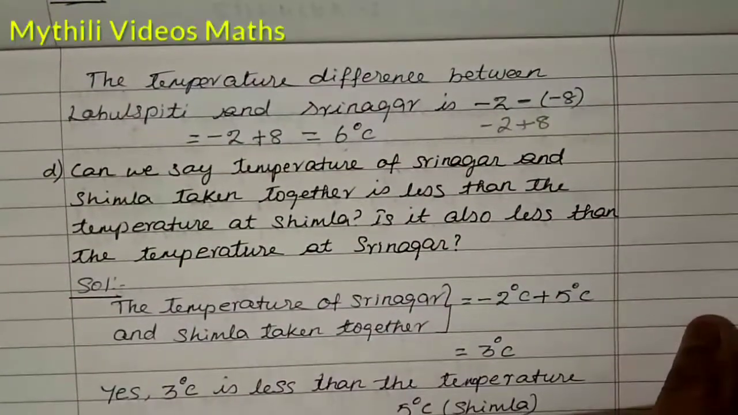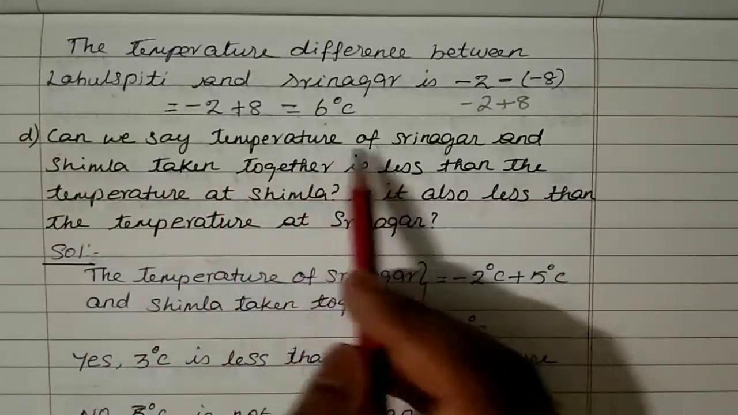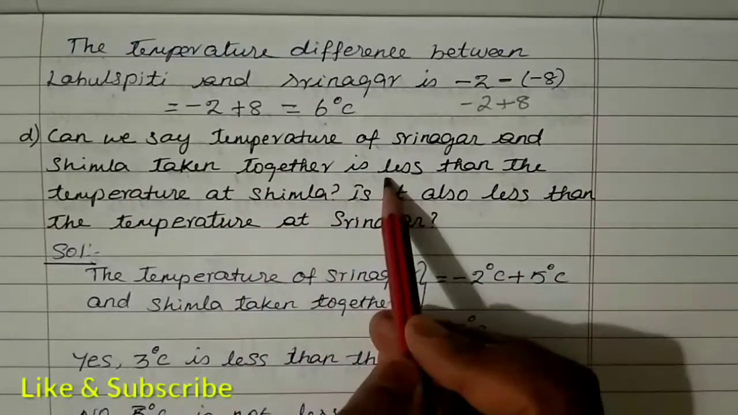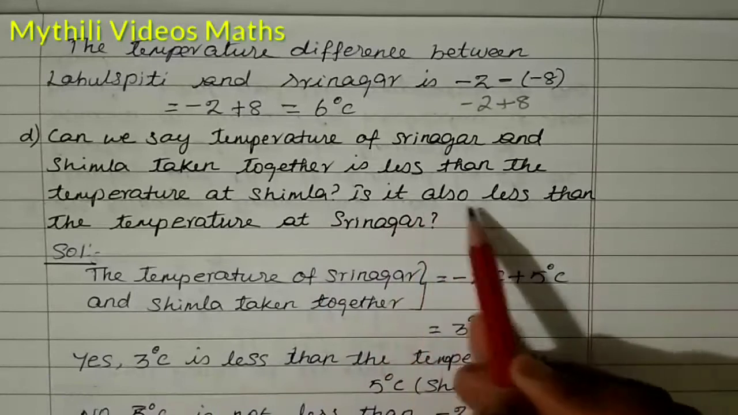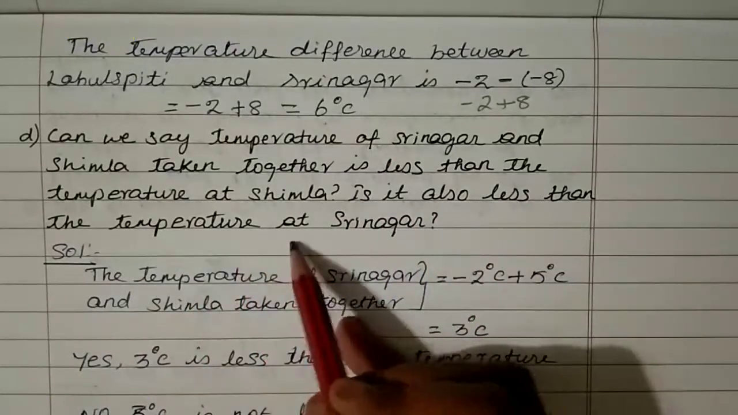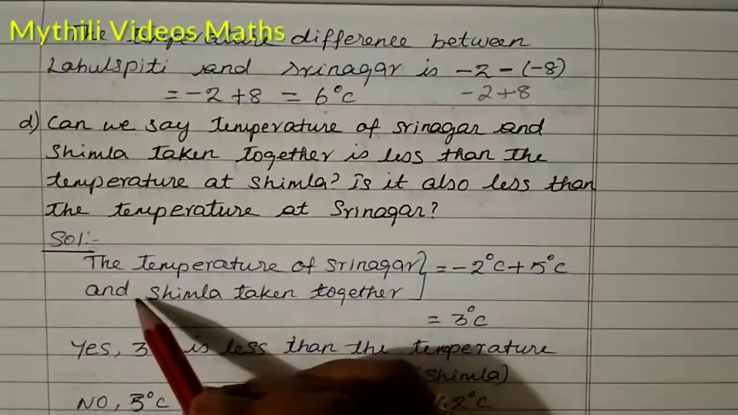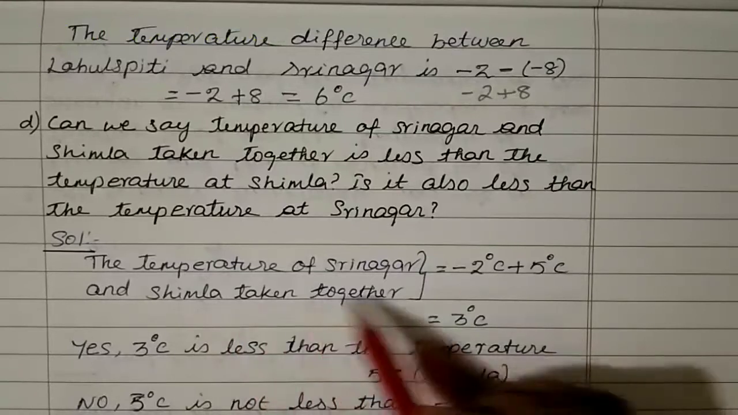And then the D subdivision is: can we say the temperature of Srinagar and Shimla taken together is less than the temperature at Shimla? Is it also less than the temperature of Srinagar? We want to answer this. In this question, first we need the temperature of Srinagar and Shimla taken together.